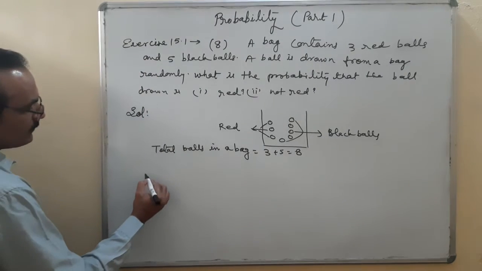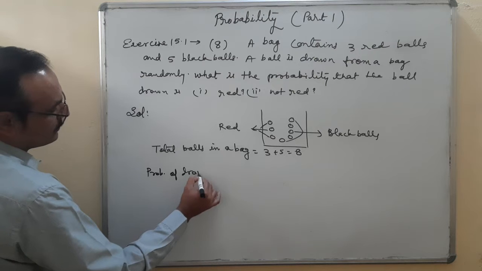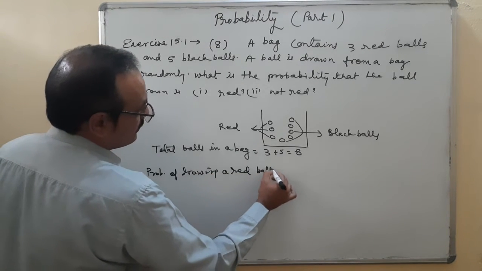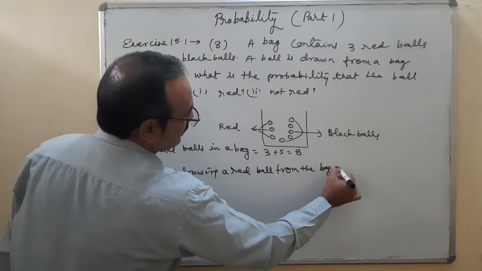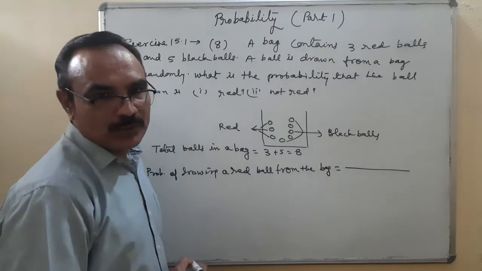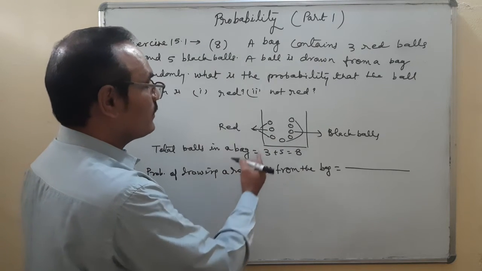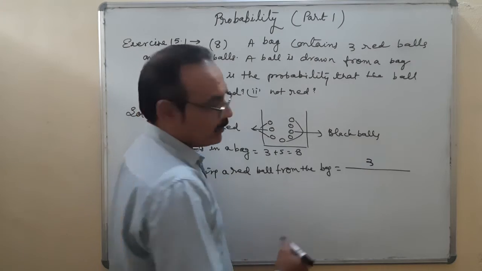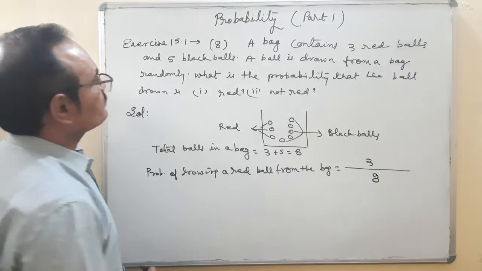So the probability of drawing a red ball from the bag is equal to the number of favorable points to E. Here favorable points are how many? For red balls, how many red balls are here? There are 3 red balls. So 3 upon total number of balls, 8. Okay, so 3 upon 8.